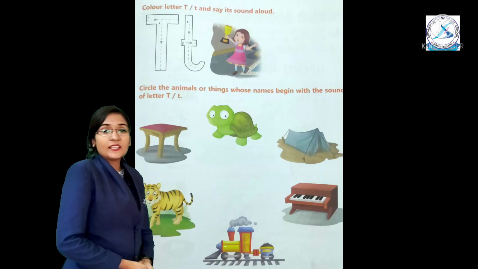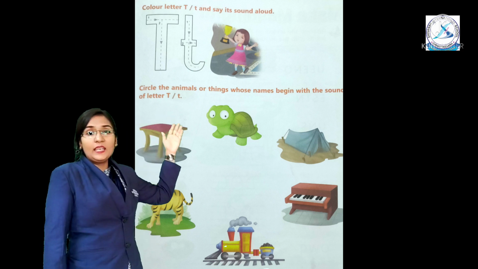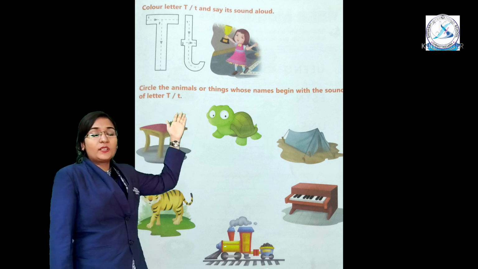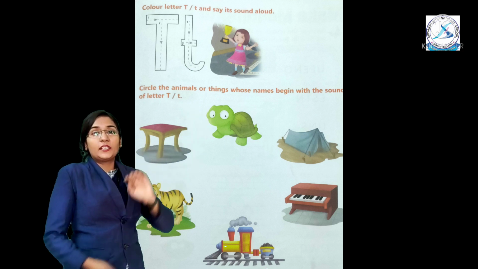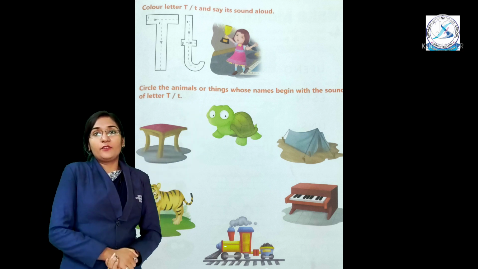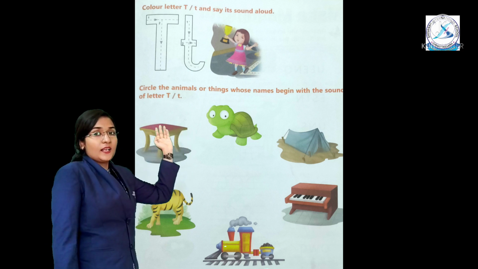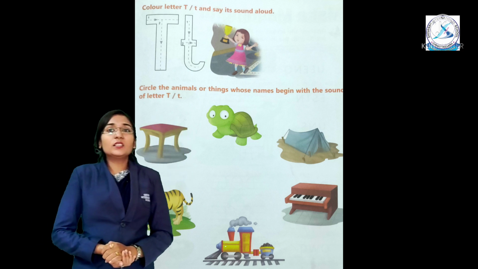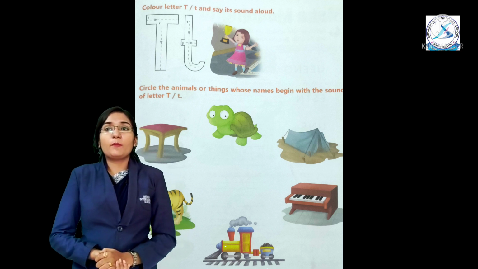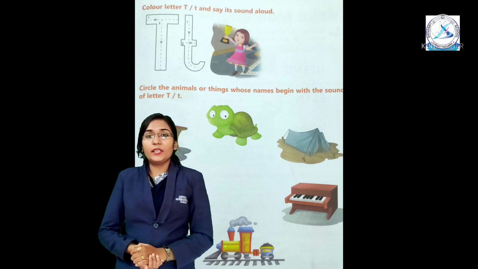See, this is letter T. This is capital T and small t. T for trophy. Trace it with the help of pencil. Color it in. Circle the animals or things whose name begin with the sound of letter T.